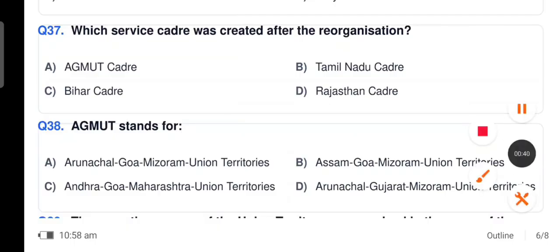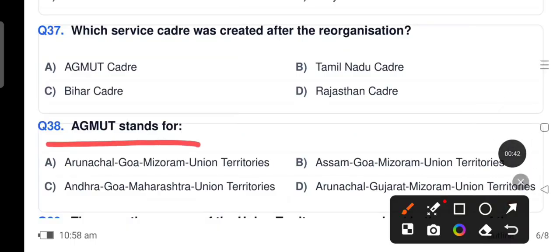Next, AGMUT stands for Arunachal, Goa, Mizoram, Union Territories. Option A.